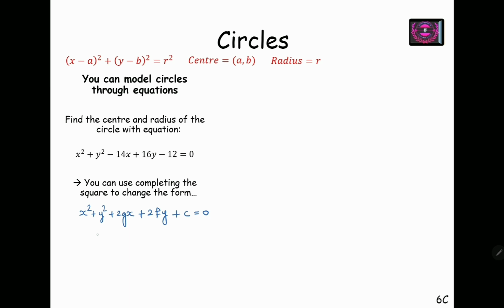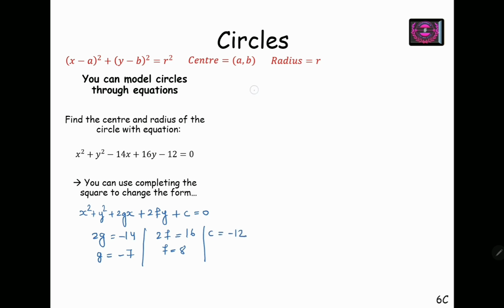On comparing, I have 2g equals minus 14, therefore g equals minus 7. 2f equals 16, therefore f equals 8, and I have the value of c equals minus 12.